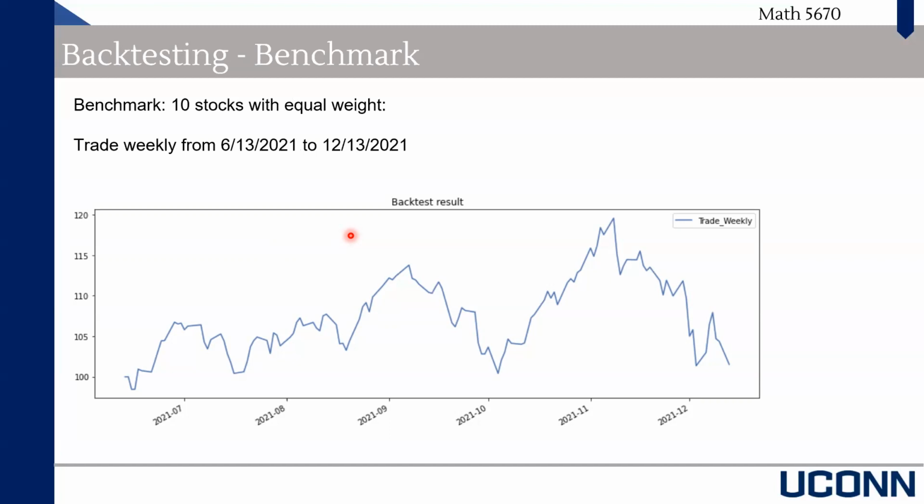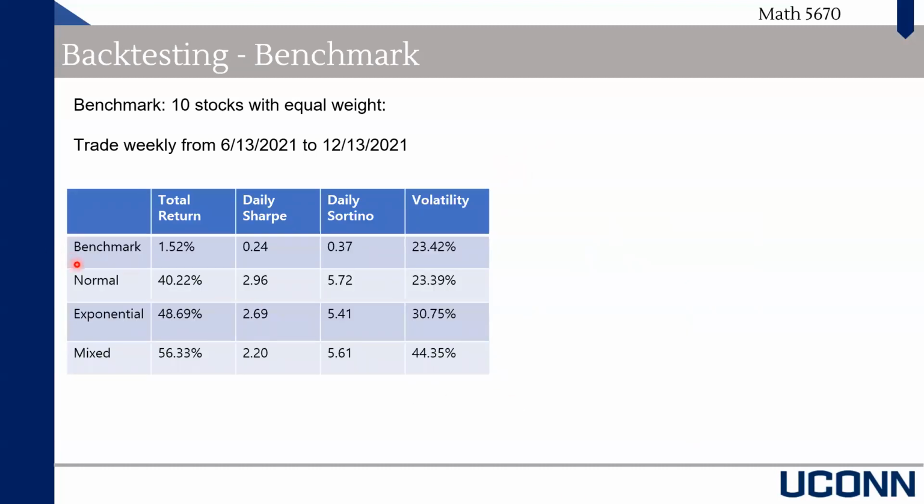And this one is our benchmark. So here we have 10 stocks with equal weight, and they start from 100, and the maximum price is 120, and then they start decreasing really fast. So it seems not a good strategy. And based on these summary tables, we could see the total return for the benchmark is about 1.5%, and the daily Sharpe and the daily Sortino are pretty low. And however, the volatility is not the lowest one, so it seems not a good strategy.